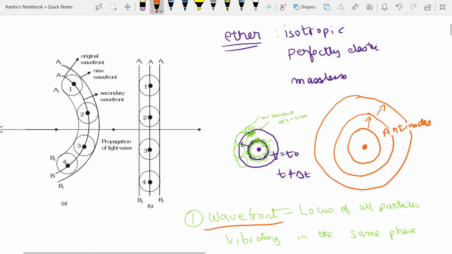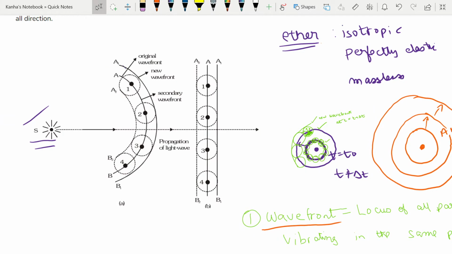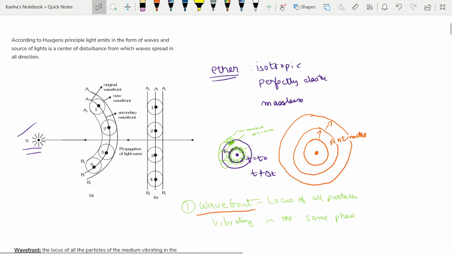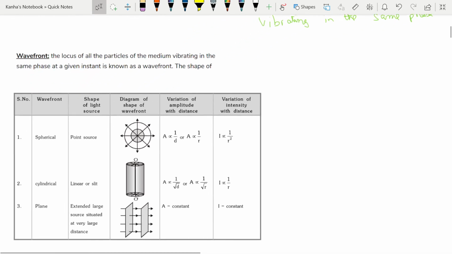As you can see, there can be different shapes of these wavefronts. The shape of the wavefront will depend upon the shape of the light source, which is giving rise to the wavefront. On the basis of this, I can have three types of wavefront. I'll just talk to you about these three types which are prominent.